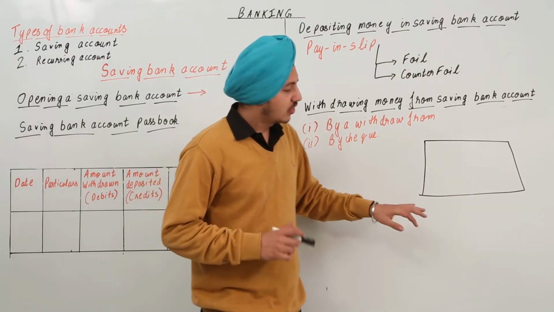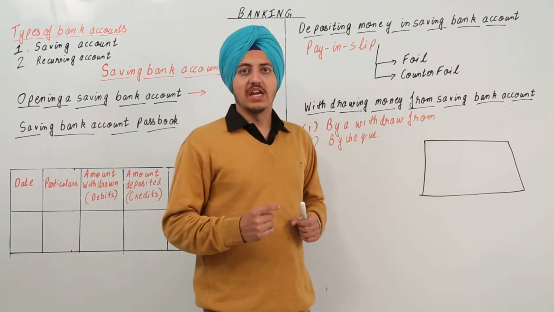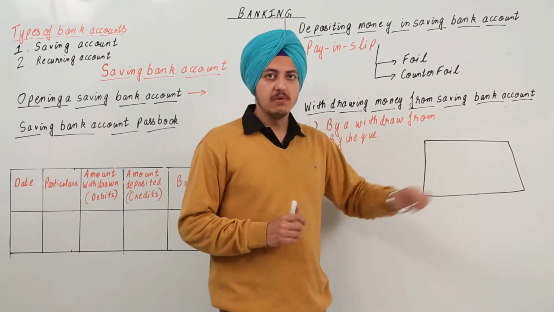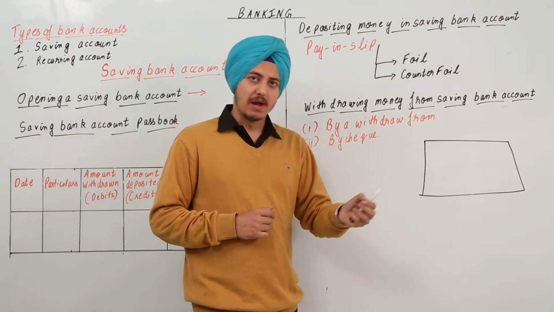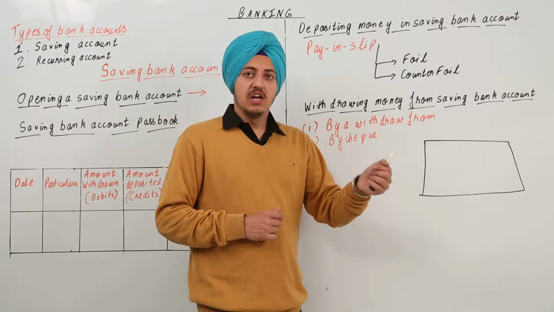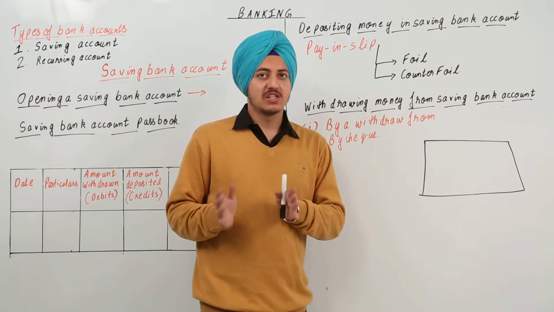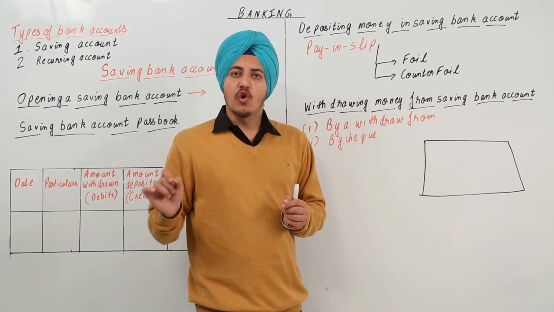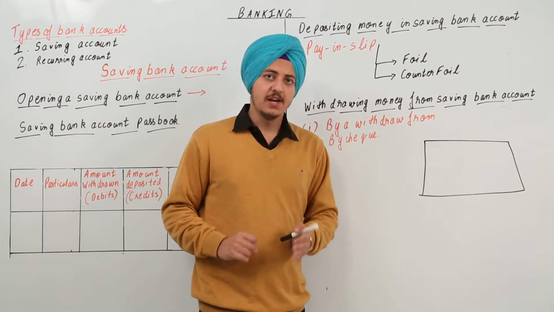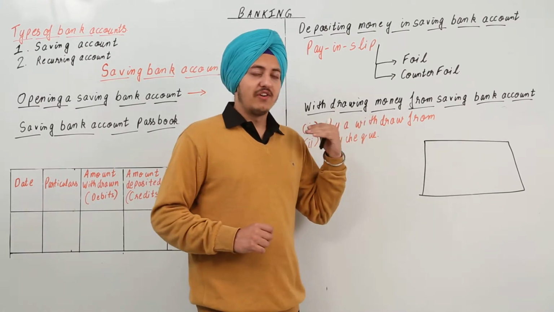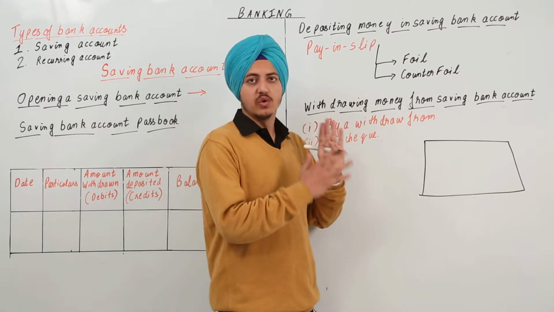So what you have to do is you just have to sign, fill in the amount, and fill in the name of the person to whom you have to pay the money. Now that person will take the check to the bank and show it to the manager or someone over there, and he will verify your signature at the bottom. If the signatures are verified, then he will forward that check to the person who will give you the cash, the teller. Then the teller is going to give you the cash.